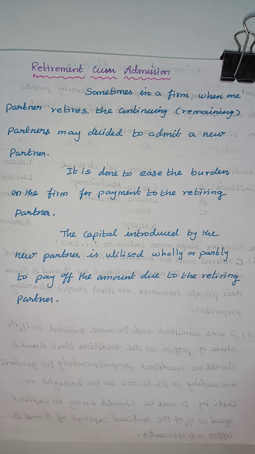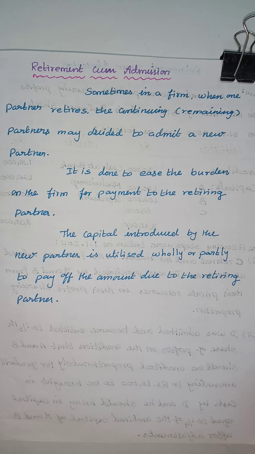Sometimes in a firm, when one partner retires, the continuing or remaining partners may decide to admit a new partner. It is done to ease the burden on the firm for payment to the retiring partner. The capital introduced by the new partner is utilized wholly or partly to pay off the amount due to the retiring partner.